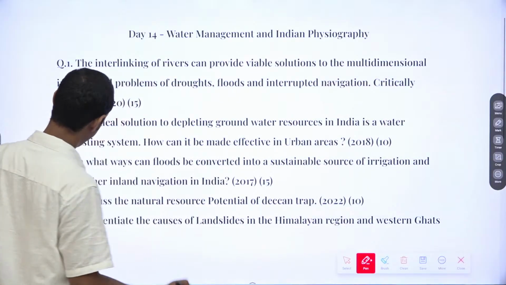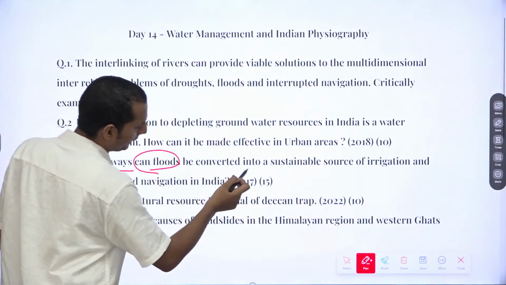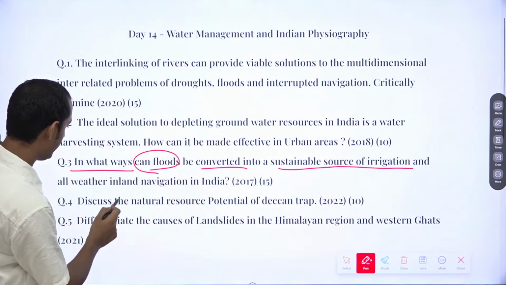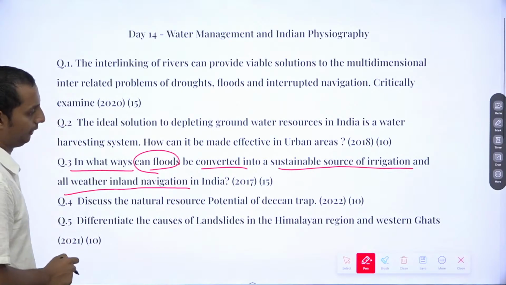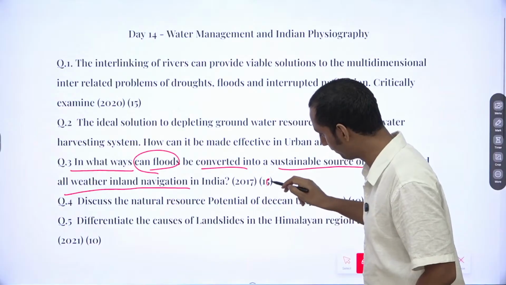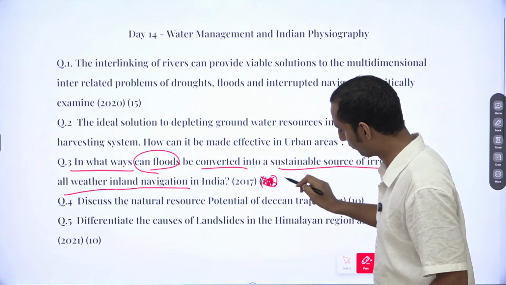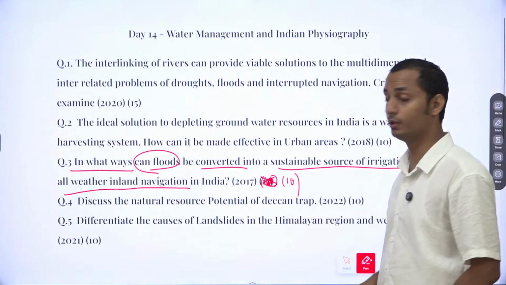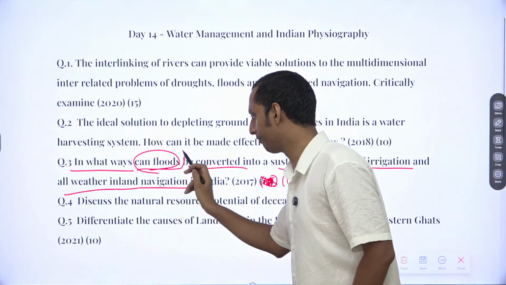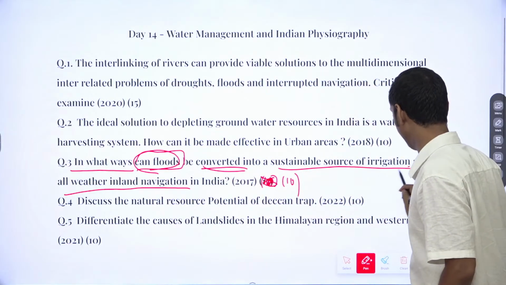Now what about the third? In what ways can the floods be converted into sustainable source of irrigation and inland water navigation in India. Now, since it's a 15 mark, so this is not a 15 marker, this is a 10 mark question, okay? It's not a 15 marker, it's a 10 marker question. Do make the note of it. So what does the question say? In what ways can the floods in India be converted into sustainable source of irrigation?